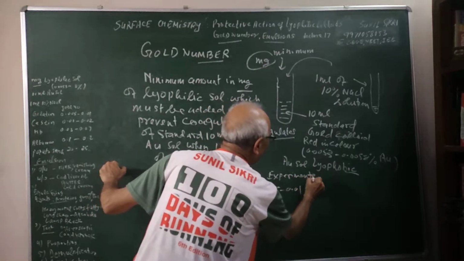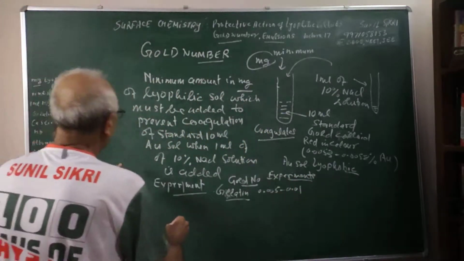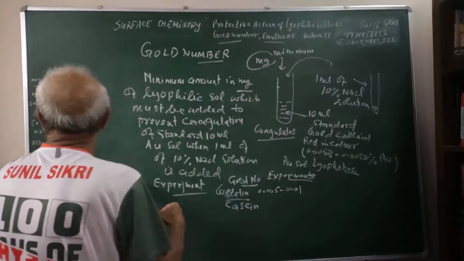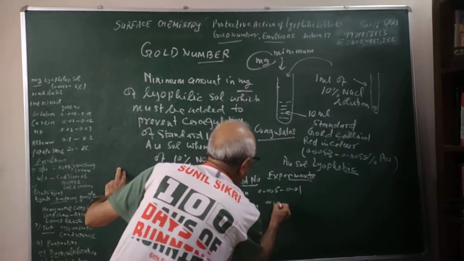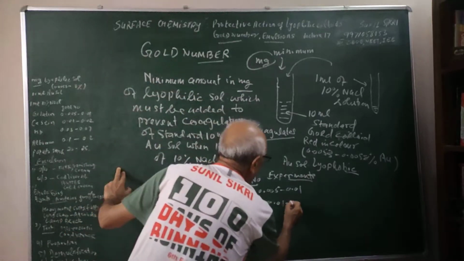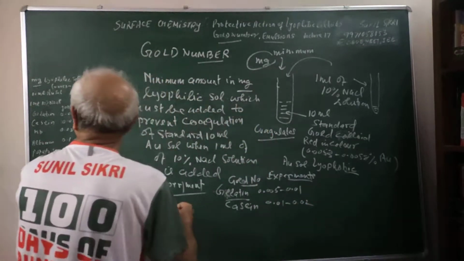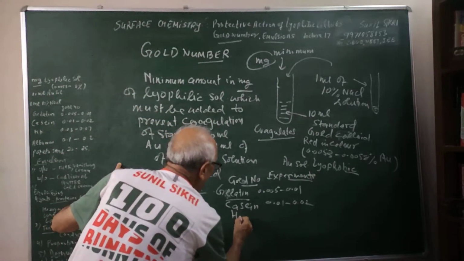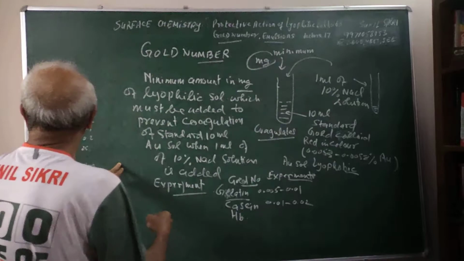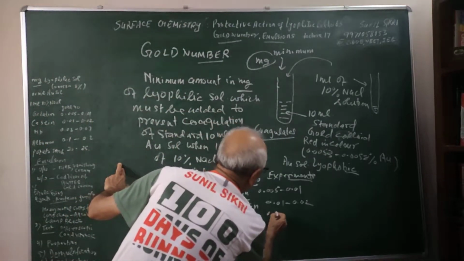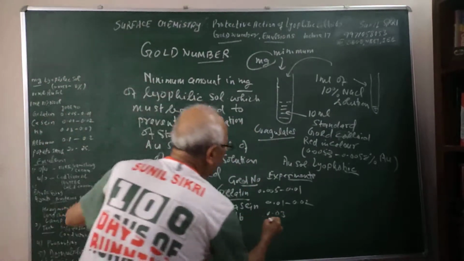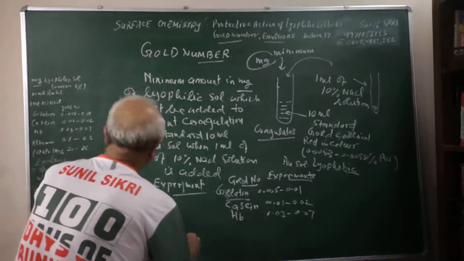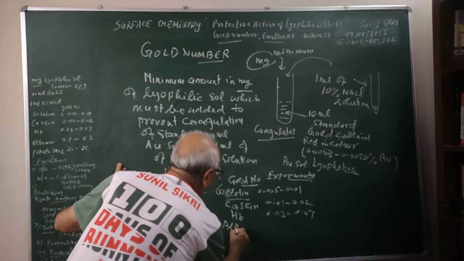Then for casein, a protein, 0.01 to 0.02, and for hemoglobin 0.03 to 0.07, and then for albumin.